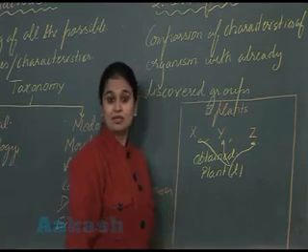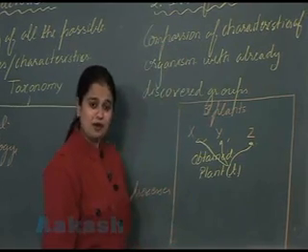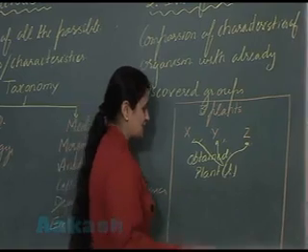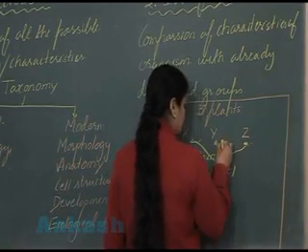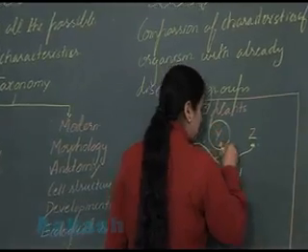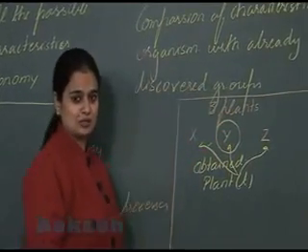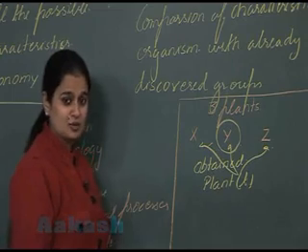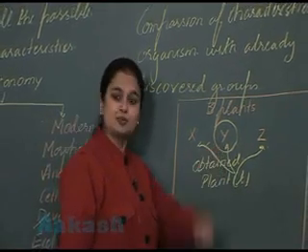After the comparison, what I observed is that plant T shows maximum similarity with the plant belonging to Y species.